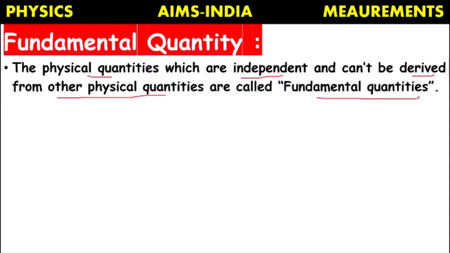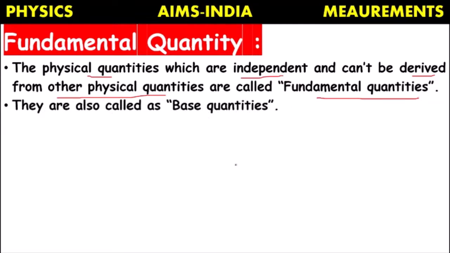They are such kind of quantities which can exist by their own without depending on other physical quantities. They are the base quantities from which all others can be derived. They won't depend on any other. So that's why they are also called base quantities.